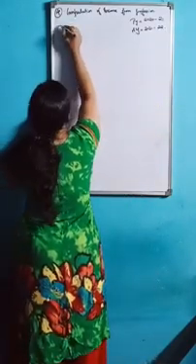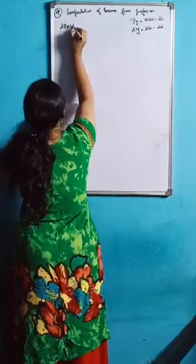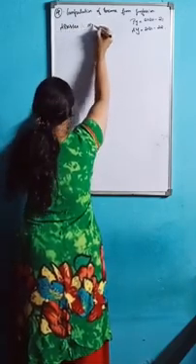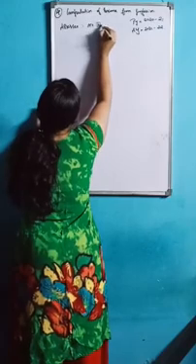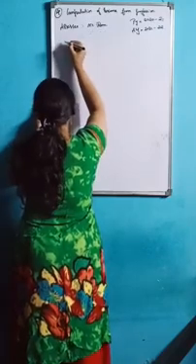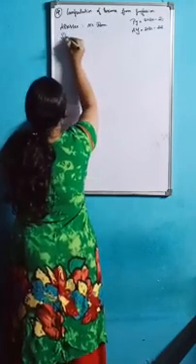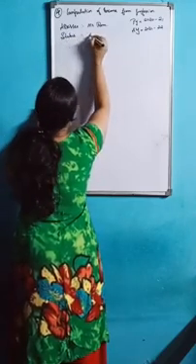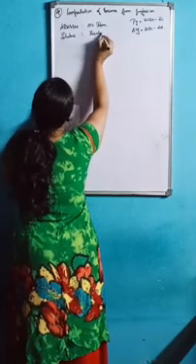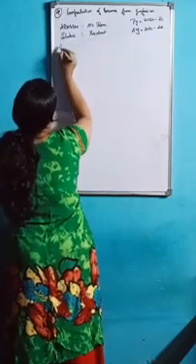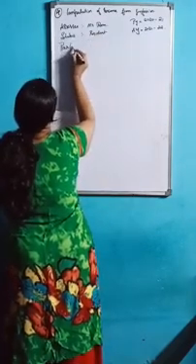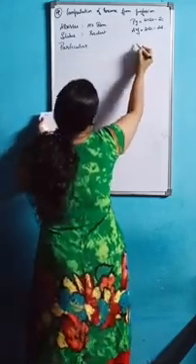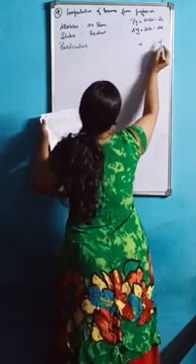Who is the assessee here? Mr. Ram. Then status is resident. Then particulars and amount column.